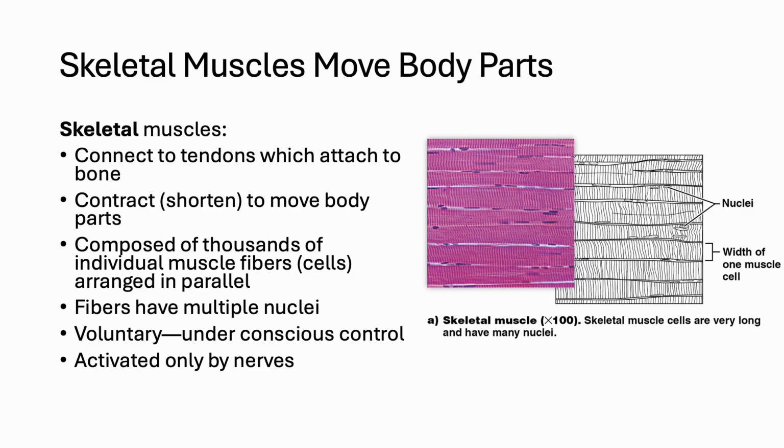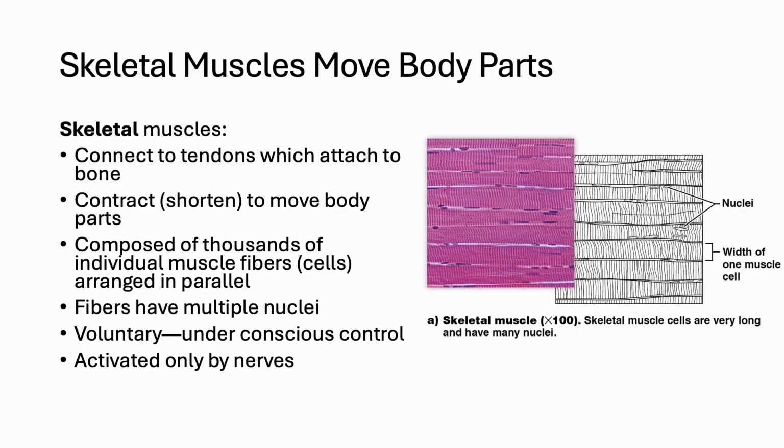Focusing first on skeletal muscle, these tissues attach to bone via tendons and enable voluntary movement under conscious control. Each skeletal muscle is composed of thousands of parallel fibers, each containing multiple nuclei, which enhances efficiency in protein synthesis and repair. When skeletal muscle contracts, it pulls on tendons, which in turn move bones and produce motion. This system allows us to walk, lift, speak, and perform countless daily tasks.